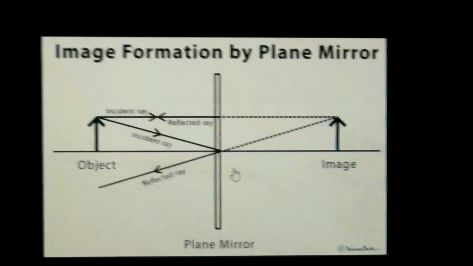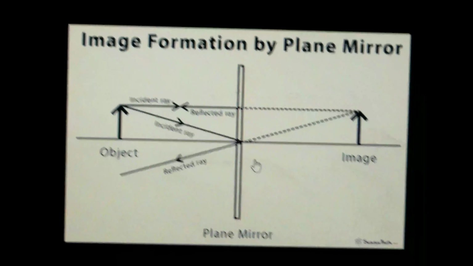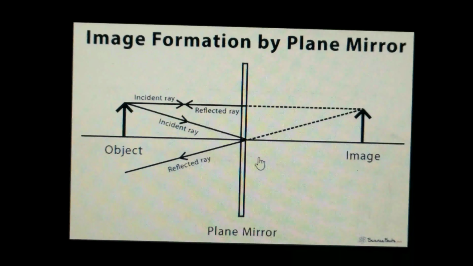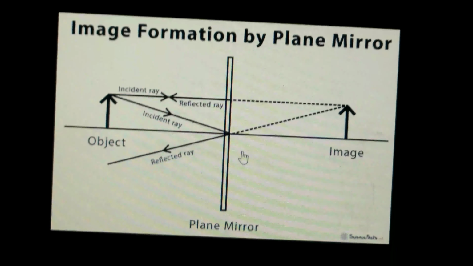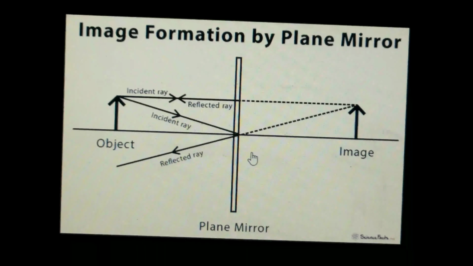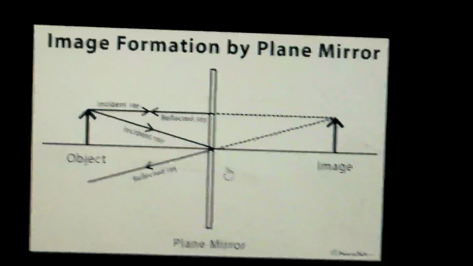So now we are going to study the image formation of a plane mirror. All of you know what a plane mirror is. A plane mirror is a mirror that has a flat reflecting surface without any inward or outward curve. So here you can see one plane mirror.